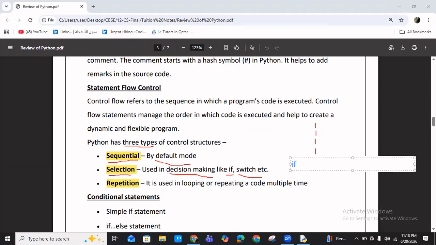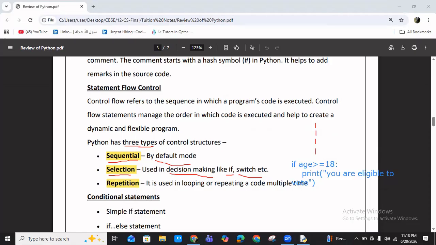Suppose if age is greater than or equal to 18, you can print, you are eligible to vote. Clear? In this way you can use a selection statement.